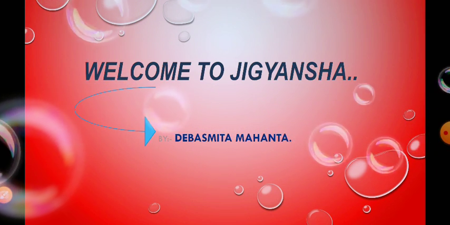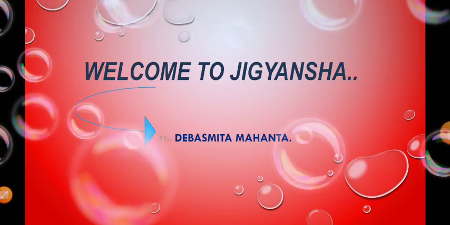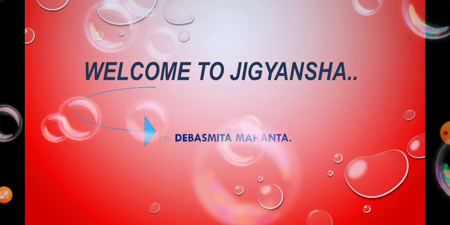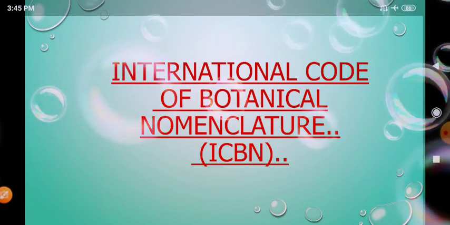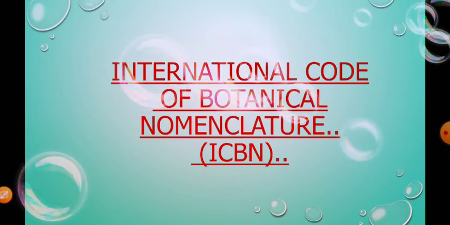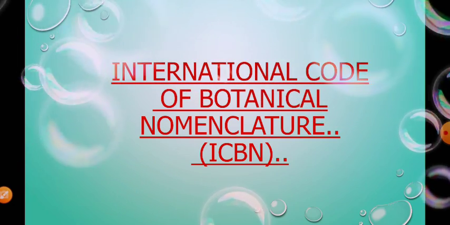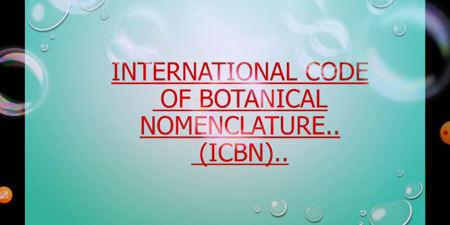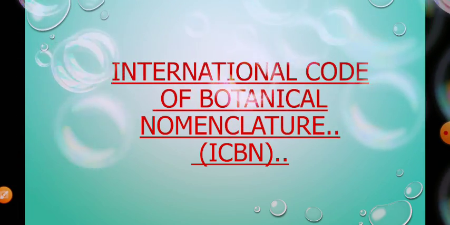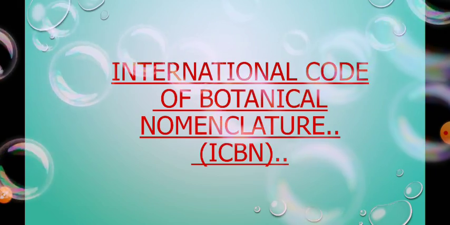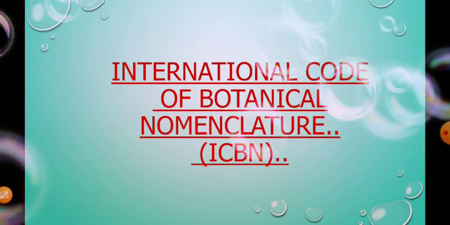In this video, we are going to learn about the ICBN, the International Code of Botanical Nomenclature. In the previous video, we saw the binomial system of nomenclature, what taxonomy is, what nomenclature is, and the different types of taxonomy also. So, in this video specifically, we learn about the ICBN.